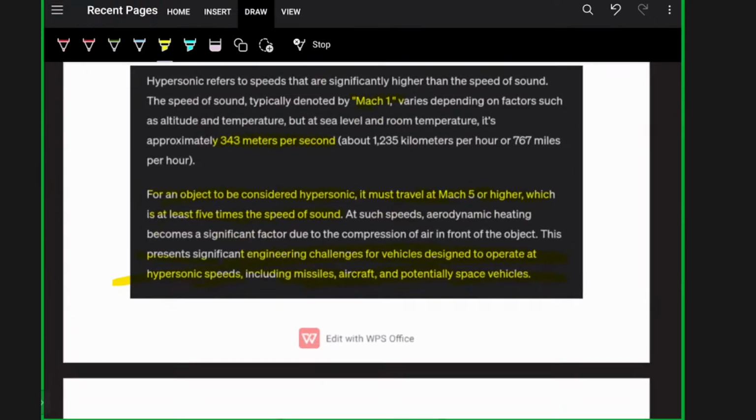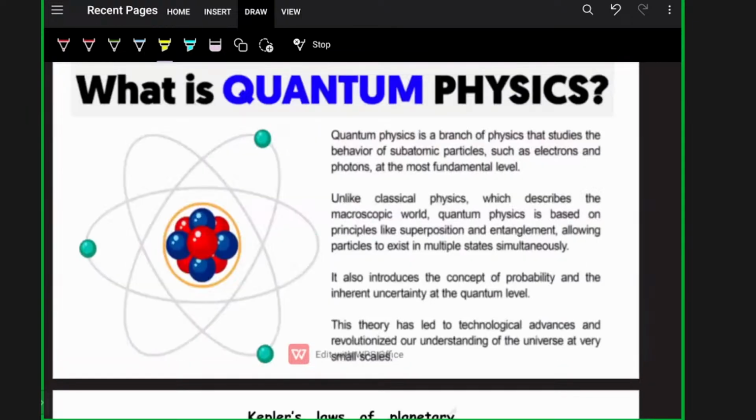Quantum physics is a branch of physics that studies the behavior of subatomic particles such as electrons and photons at the most fundamental level. Unlike classical physics, which describes the macroscopic world, like mechanics, quantum physics is based on principles like superposition and entanglement, allowing particles to exist in multiple states simultaneously. Wave nature, particle nature.